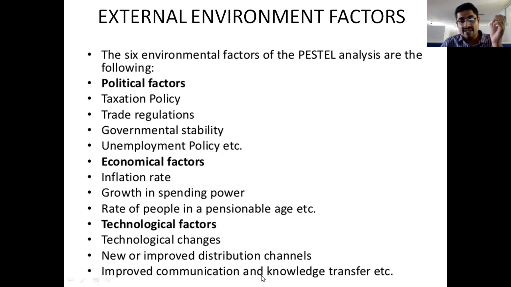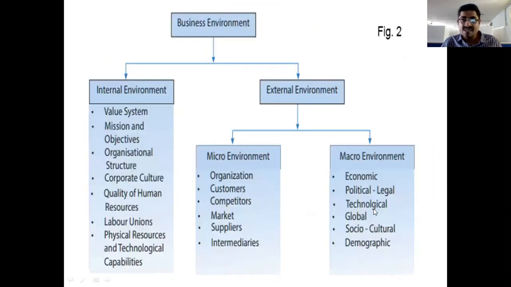So these are the technical factors that change distribution channels also, right? The improved communications and knowledge transfers. So these are the technological, political, legal, economical, and socio-cultural factors. Socio means society, and cultural factors. Culture means simply human beings and their culture, religion factors, caste related factors, their physical appearance, their dress sense, their attitude, customers' and the society's attitudes and mindset, the competitors.